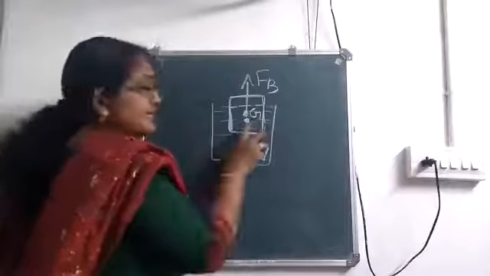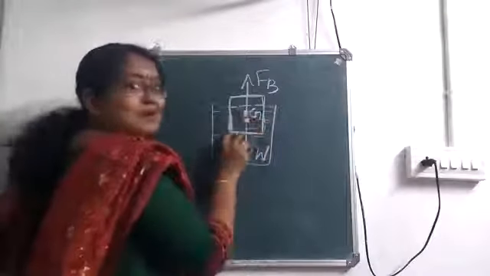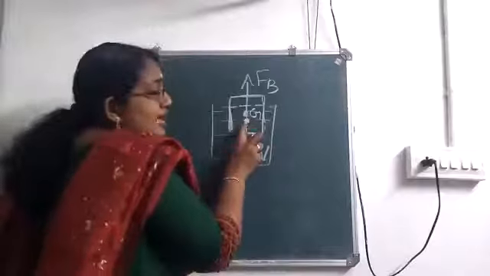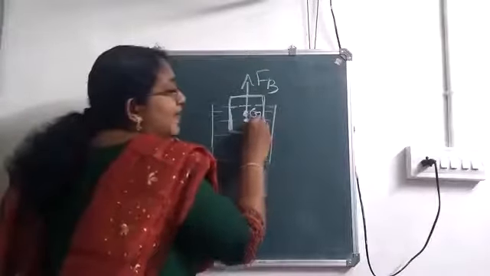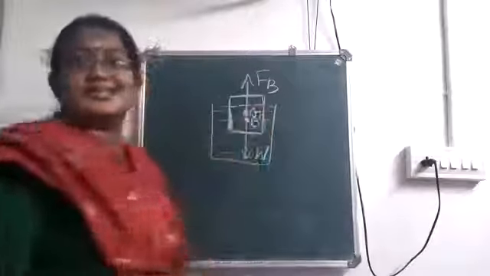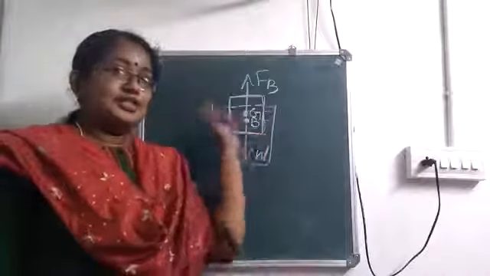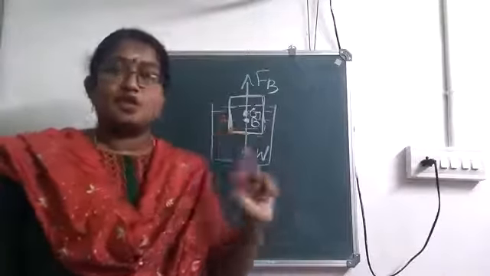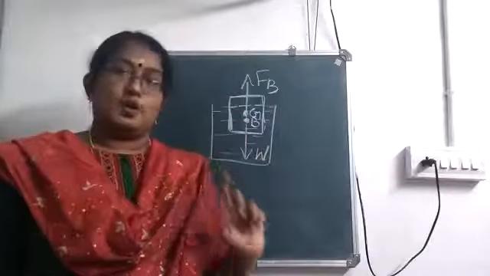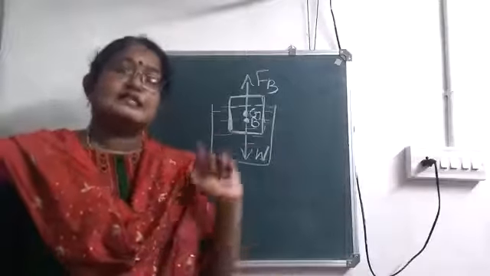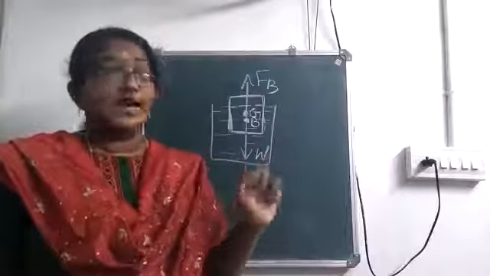Almost here is the center of gravity of the immersed part. When you consider only this much, here we will be having the center of gravity, and here we will be having the center of buoyancy. Okay, so upthrust or buoyant force acts along the center of buoyancy, that is the center of gravity of the immersed